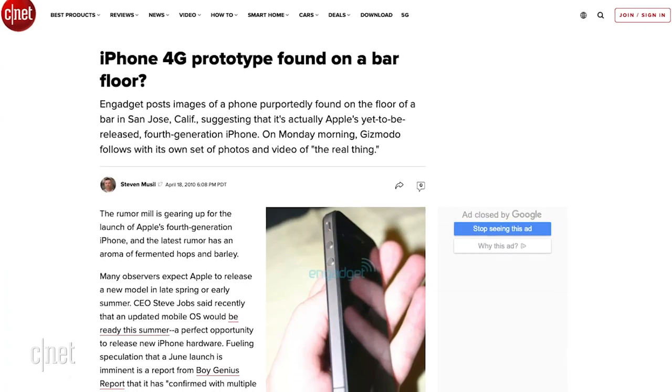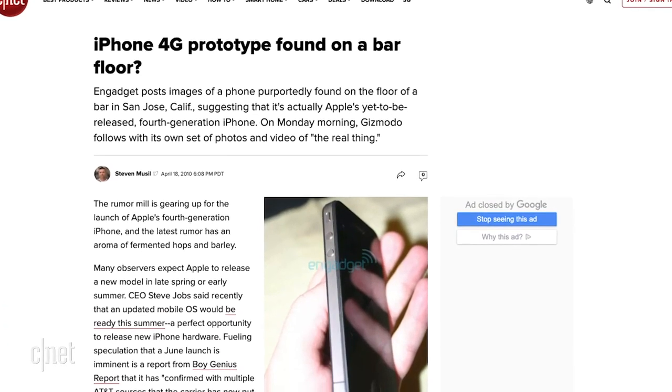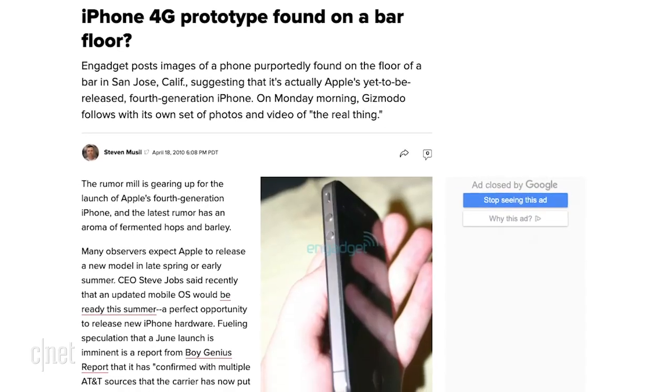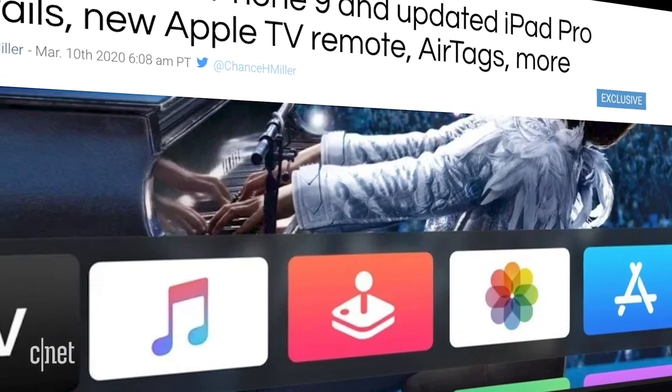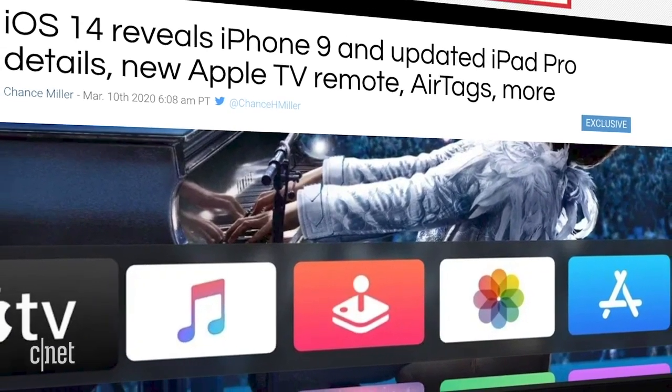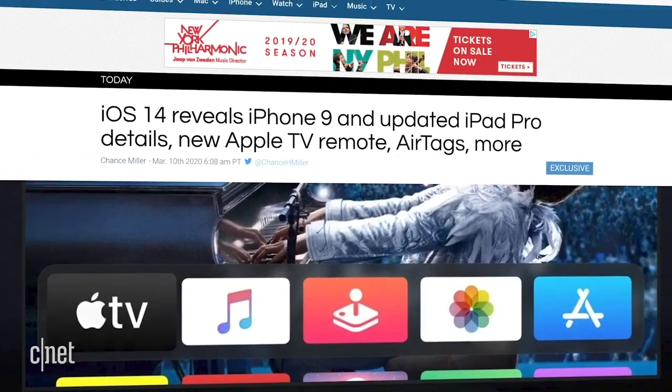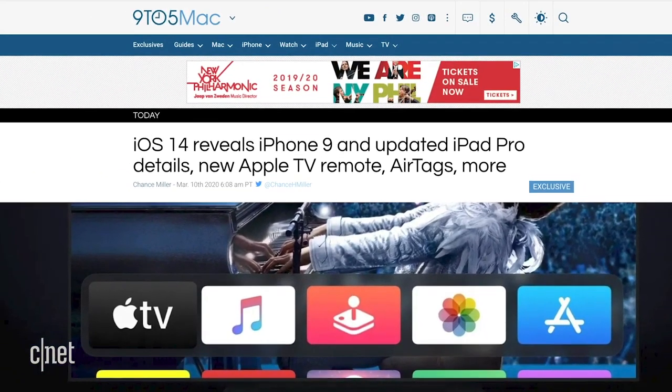Remember when that Apple employee left his iPhone 4 prototype at a bar back in 2011 and basically spoiled the surprise? This leak is at that level, if not even bigger. This week, rumor site 9to5Mac claims to have gotten a glimpse of the unreleased code of iOS 14, and it apparently holds a treasure trove of information.